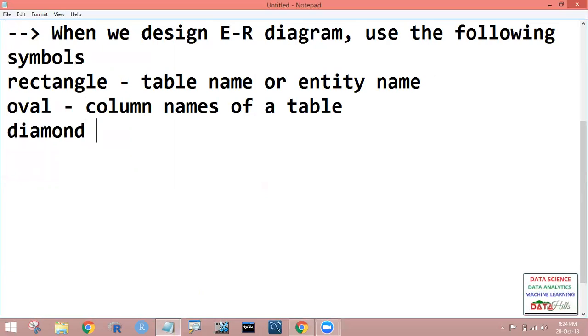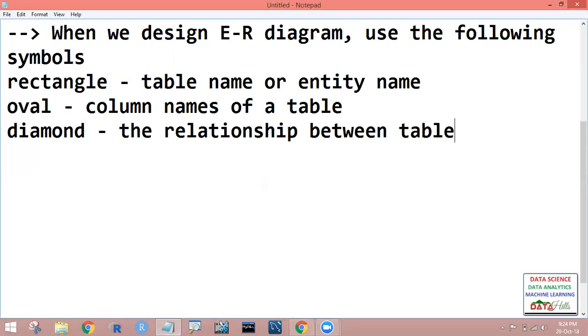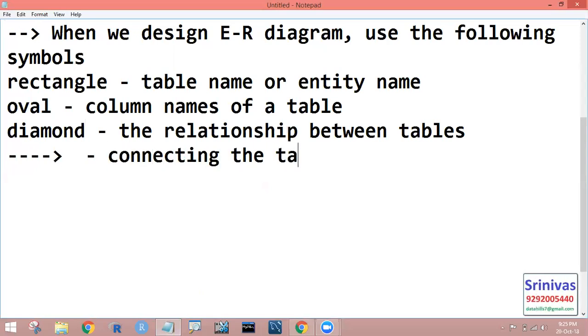Next, the diamond symbol. This diamond symbol represents the relationship between tables. And the connecting line is used to connect the tables, right? Once again, observe this. This is the rectangle.